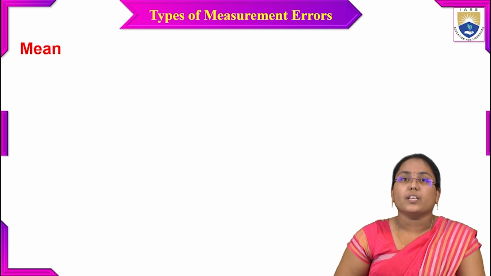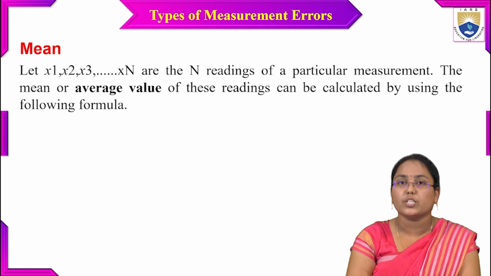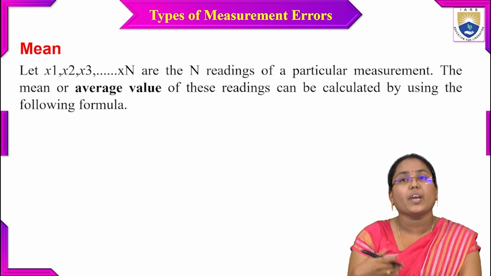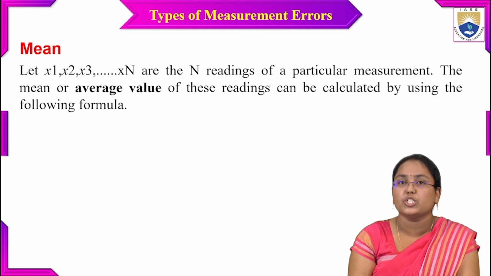The first one is mean, which is nothing but the average value. Let us suppose we have n readings, that is x1, x2, x3, and so on up to xn, for a particular measurement process.